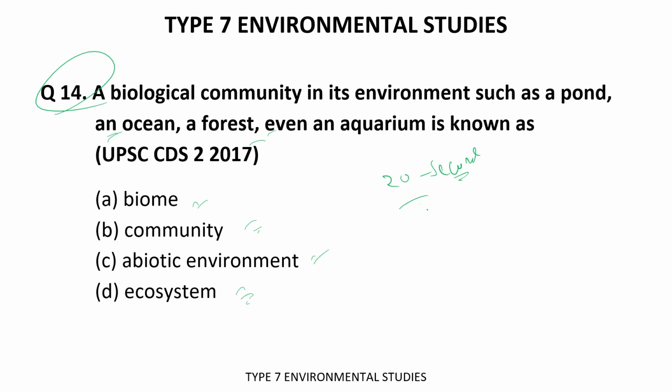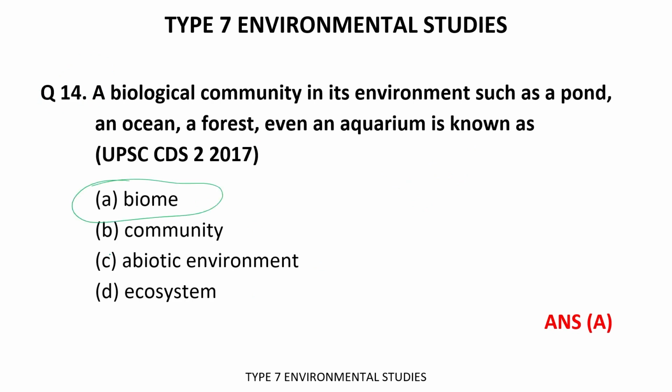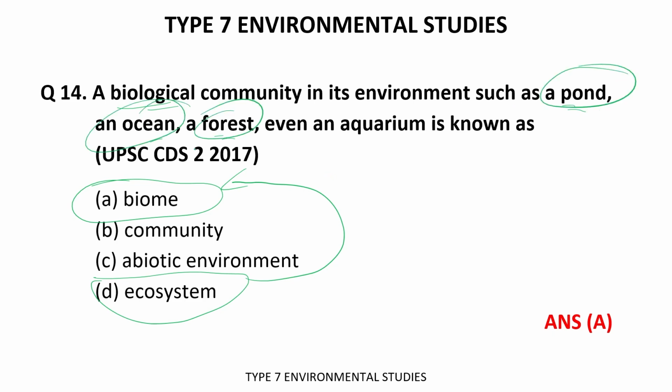The time's up. The correct answer is biome. Basically, ecosystem is a broad term. And within an ecosystem, if there is a specific place for a biological community, like a pond, ocean, forest, meaning they are only connected to these areas, then it forms a biome. Okay, so now I hope you have got the concept.